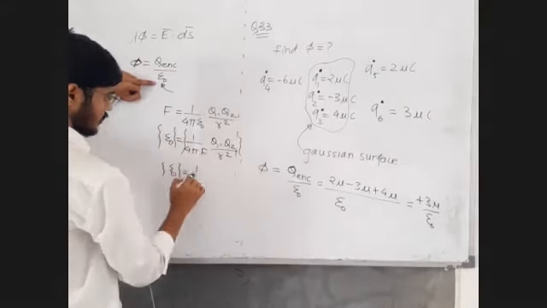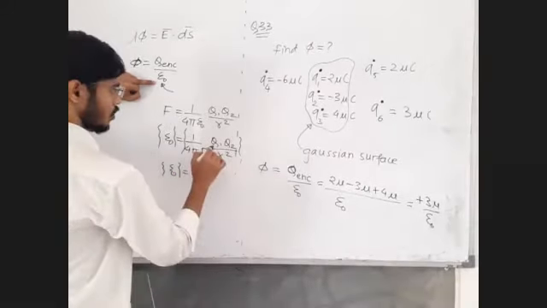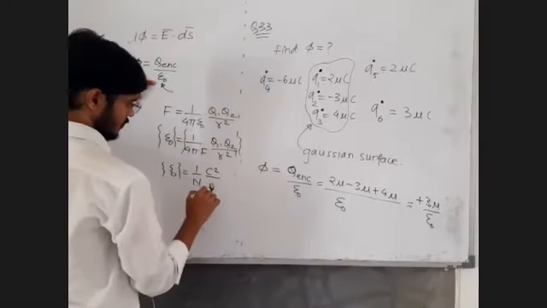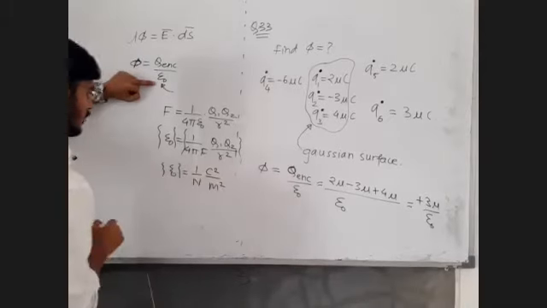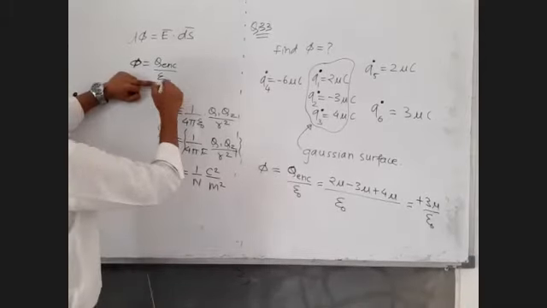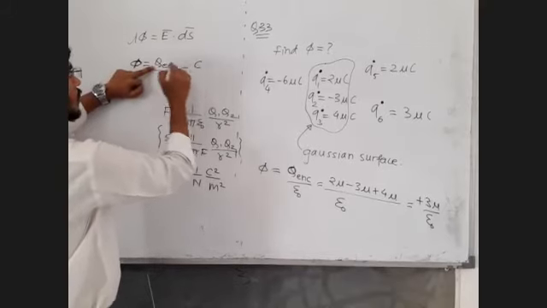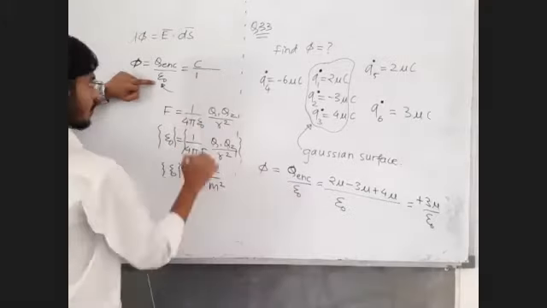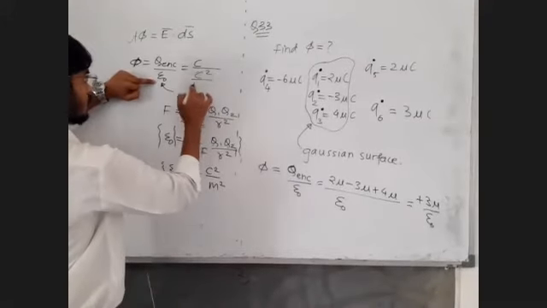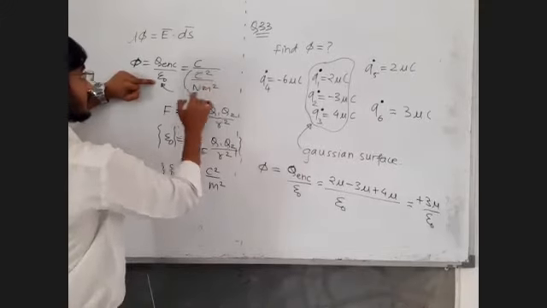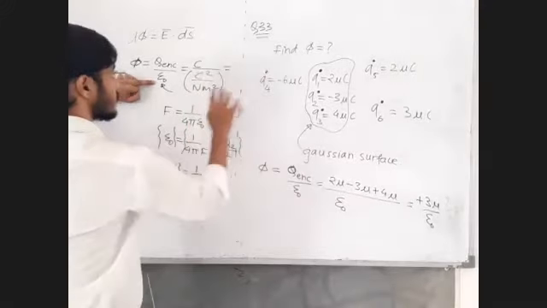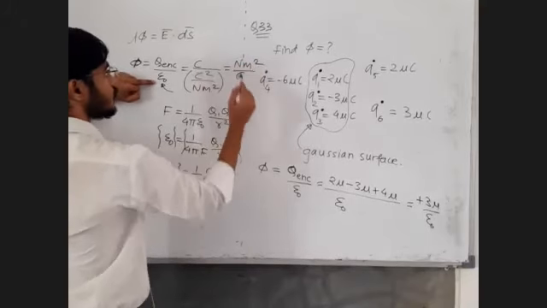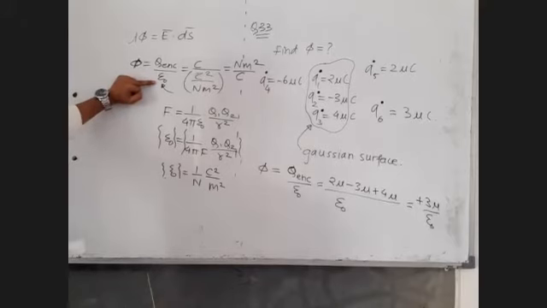Force is Newton, so 1 upon Newton. Coulomb into coulomb is coulomb square, upon distance square means meter square. So epsilon 0 unit is coulomb square upon Newton meter square. Since this is charge enclosed, it is going to be coulomb. This Newton meter square in the numerator, coulomb upon coulomb square is going to be coulomb. Fine. So this much we have to do.